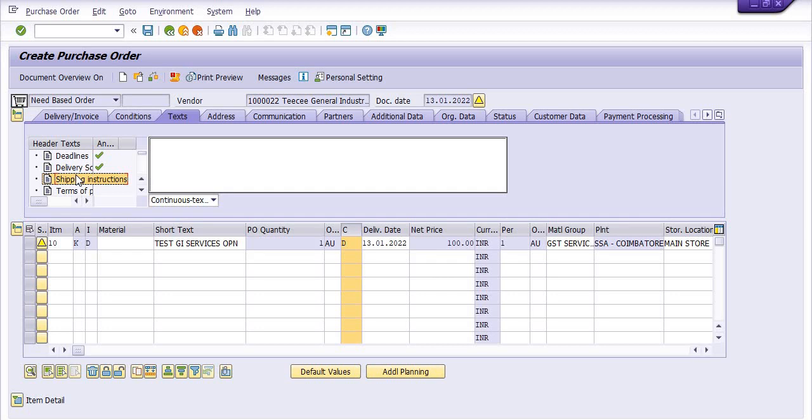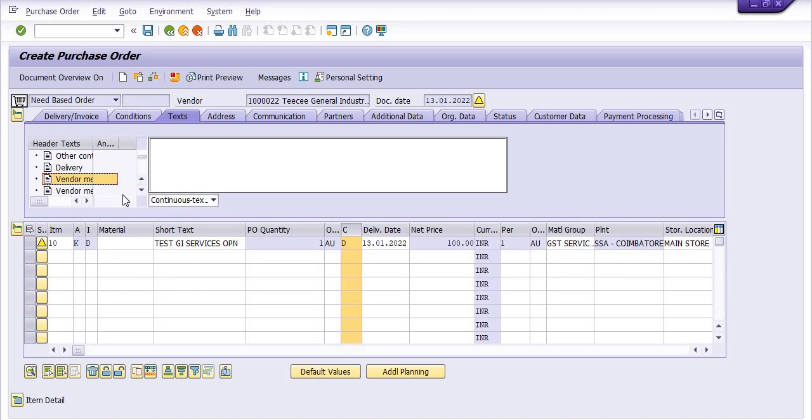Shipping details, shipping instructions, terms of pricing, warranties, penalty, guarantee, contract, asset, other content, delivery, vendor memo.